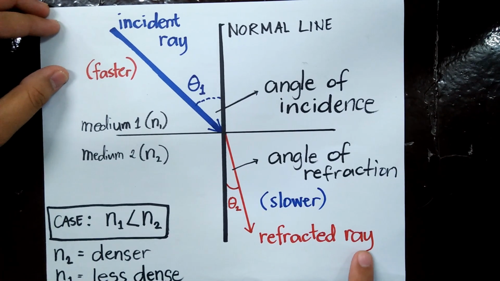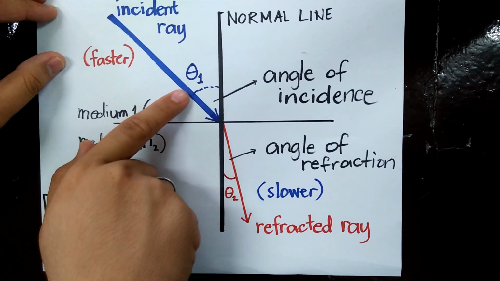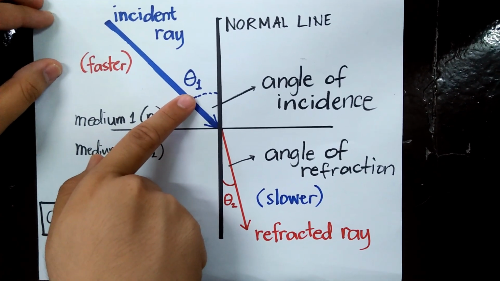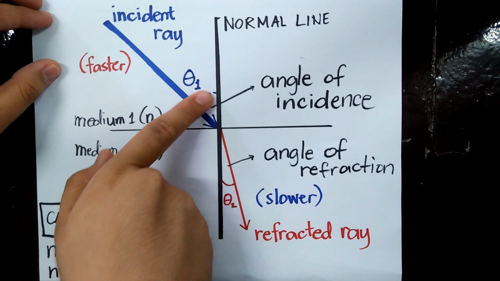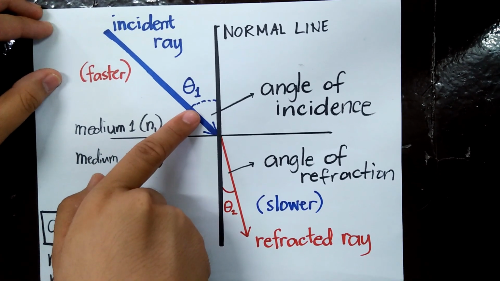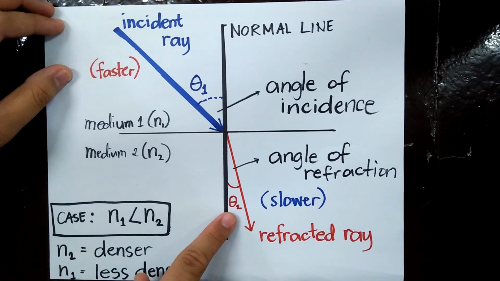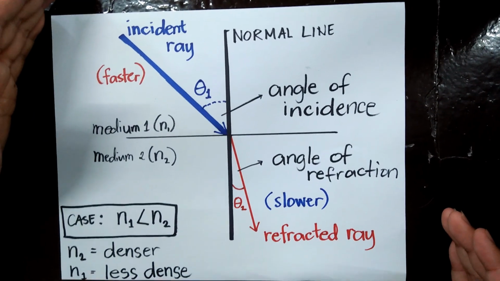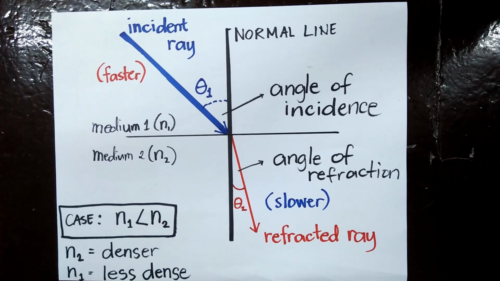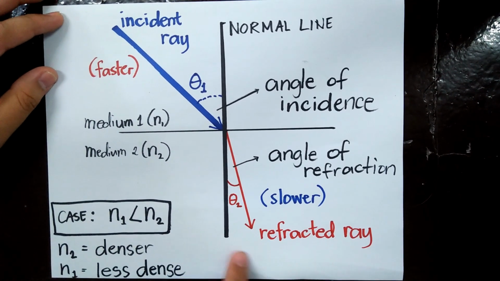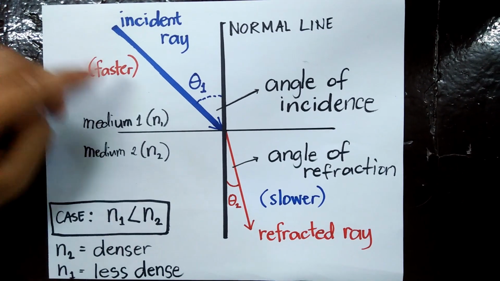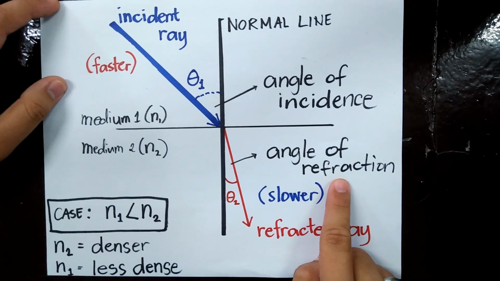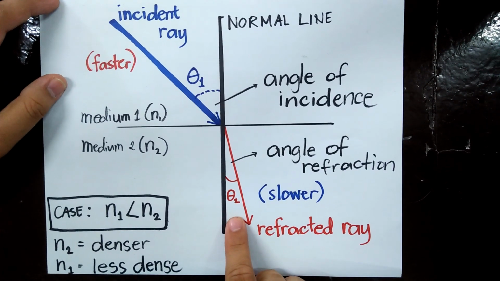If you notice this angle here, which is our angle of incidence, or angle 1, the size of angle 1 is actually bigger than angle 2. So this means that if white light bends from a less dense medium, N1, to a denser medium, N2, our angle of incidence becomes bigger than our angle of refraction, or angle 2.